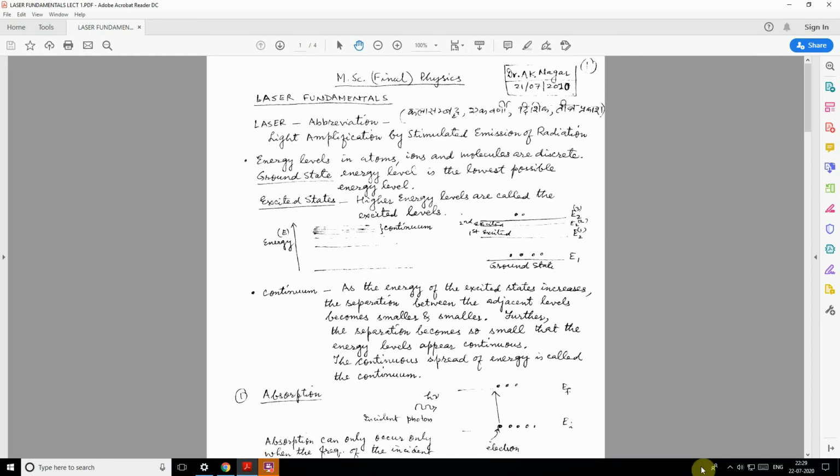We shall study paper 8th A part 1st, that is the laser fundamentals. As you are watching here, laser stands for light amplification by stimulated emission of radiation.